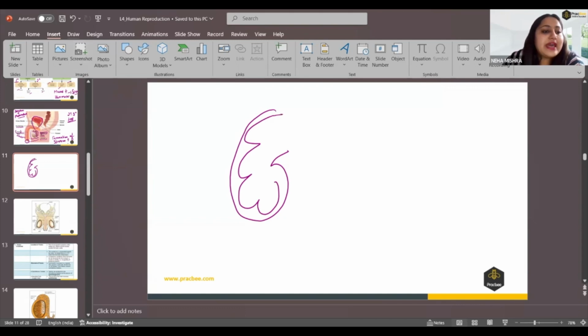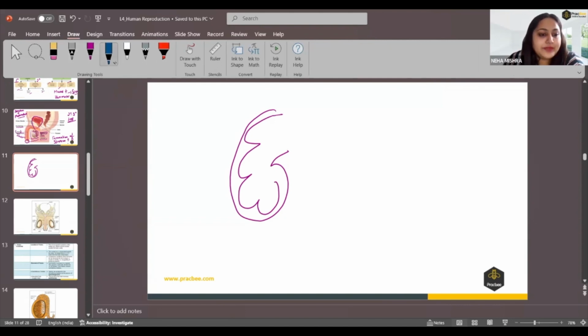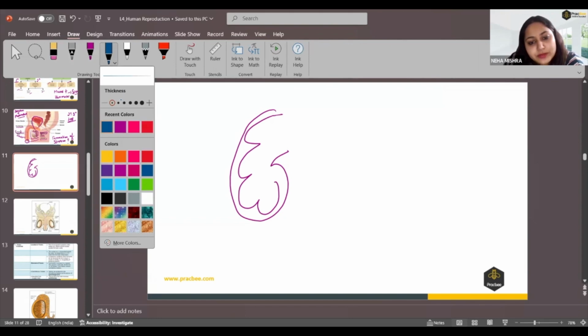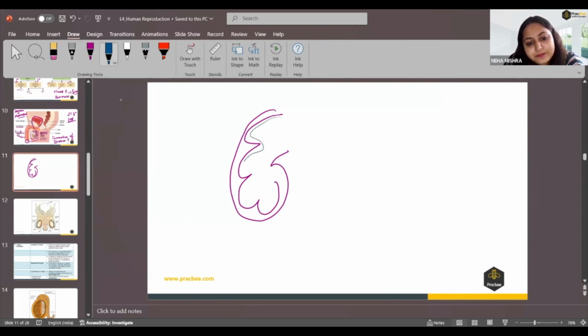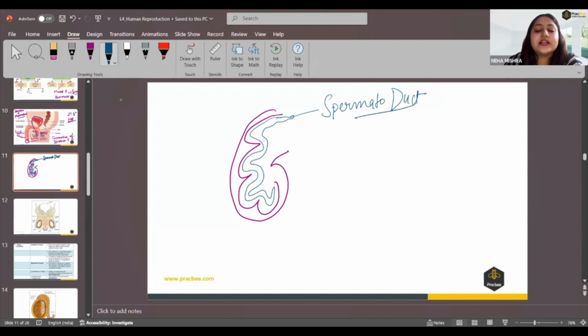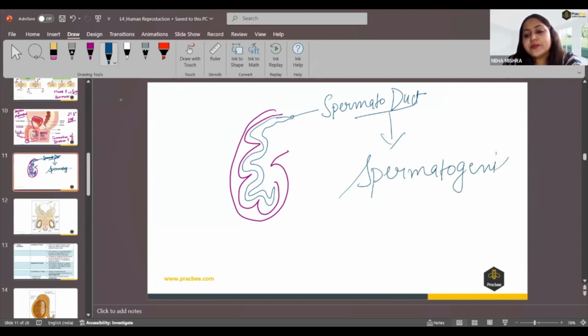These compartments have some tube-like structures inside them, and we will call these tube-like structures spermatoduct, because this is a duct or tube where spermatogenesis is happening. What is spermatogenesis? Genesis means formation of something. Here we are talking about spermatogenesis, so we are talking about the formation of the sperm.